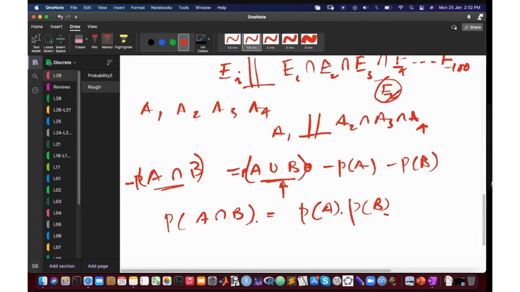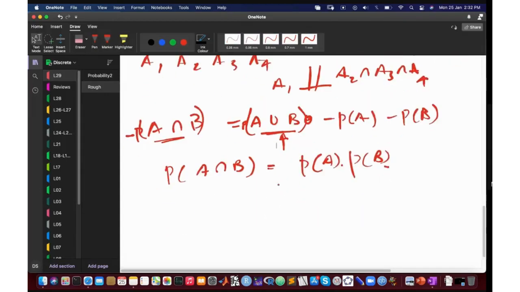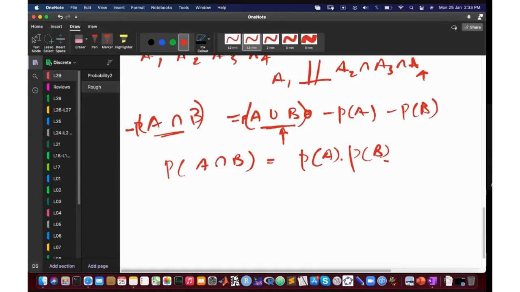I'm not sure what I would achieve by doing it. Let me see. So someone tells me the probability of A union B. Yeah, I guess you're right. I think the thing is, you can check whether two events are independent if someone gives me the probability of union of those events, by replacing it here.